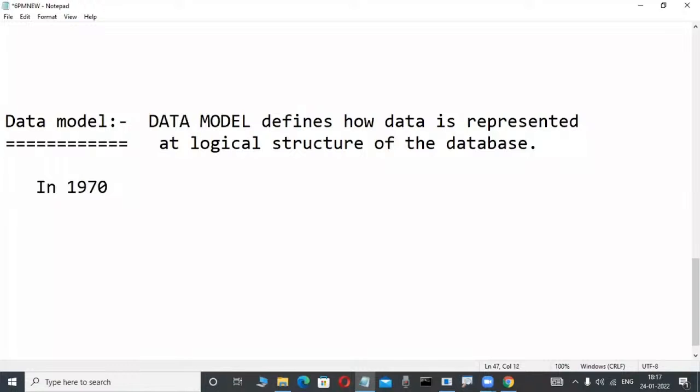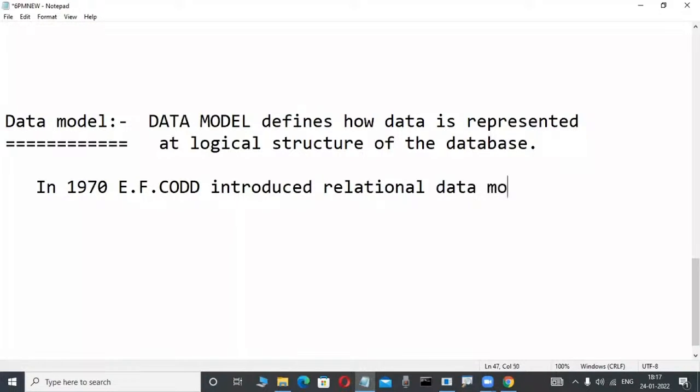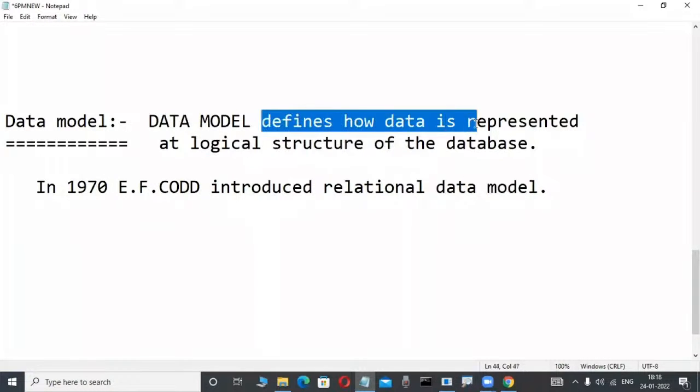In 1970, E. F. Codd introduced the relational data model. Don't write anything, just observe; it's some new terminology. He is a mathematician, working at the IBM company in those days. So in 1970, E. F. Codd introduced the relational data model. Relational data model means what? What is the logic in a logical structure? How is data represented?